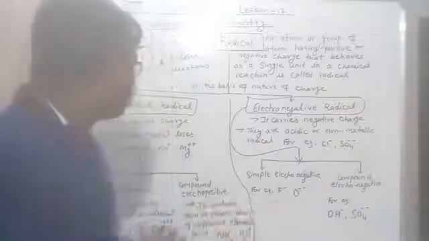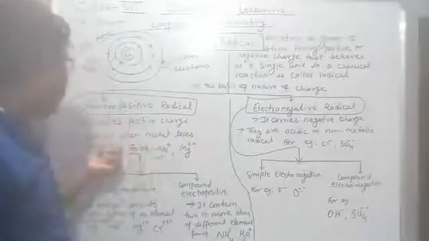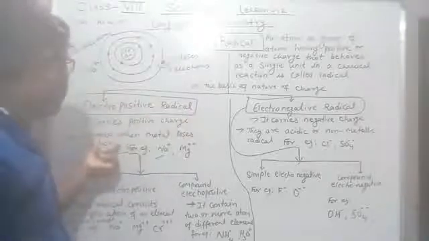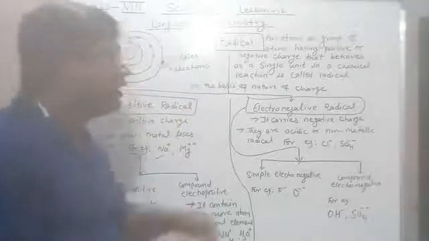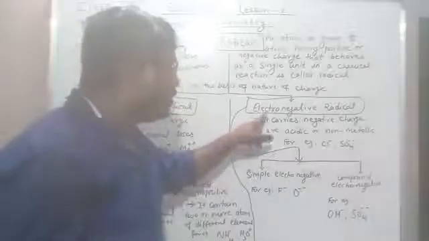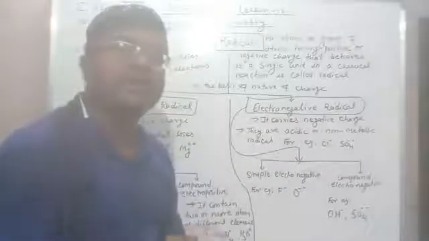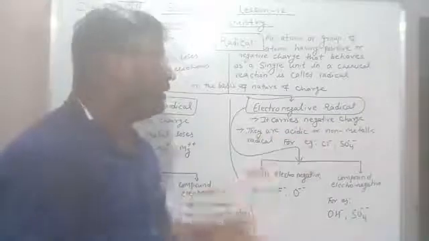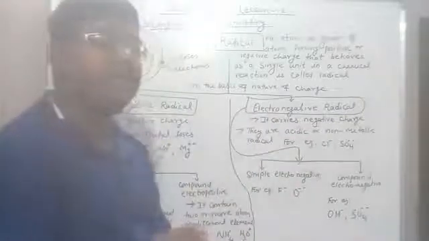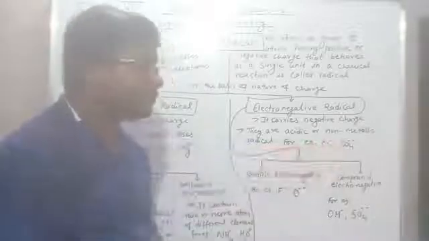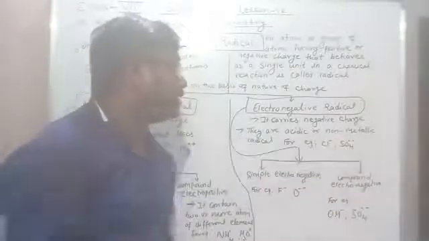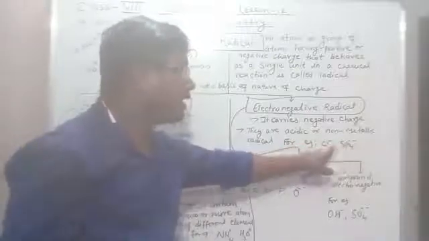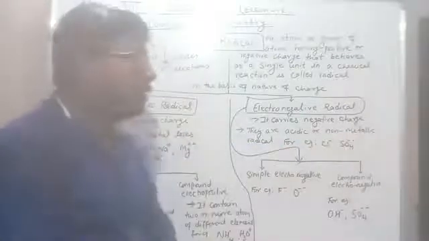Electropositive radicals are formed when a metal loses electrons, and electronegative radicals are generally formed when a non-metal gains electrons. They are acidic or non-metallic radicals. For example, Cl-, SO4--. The negative sign shows they are electronegative radicals.